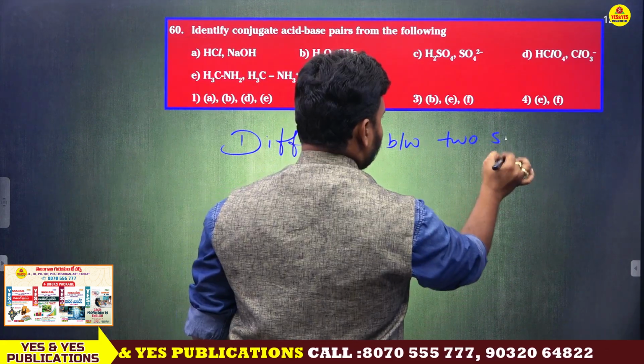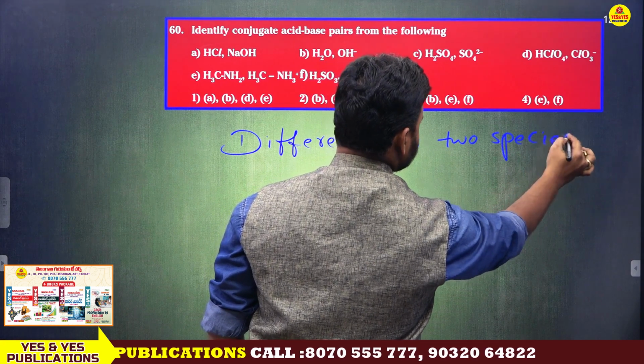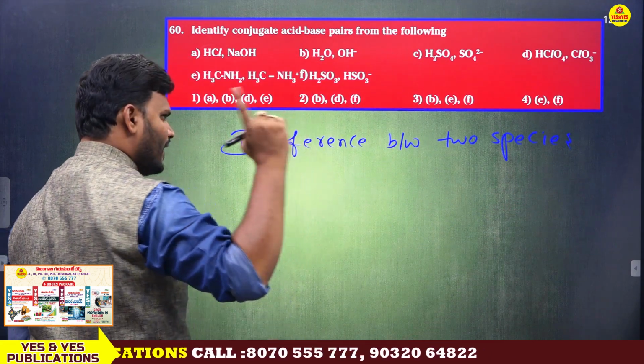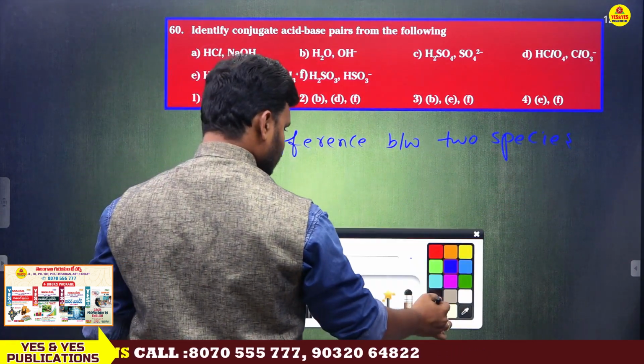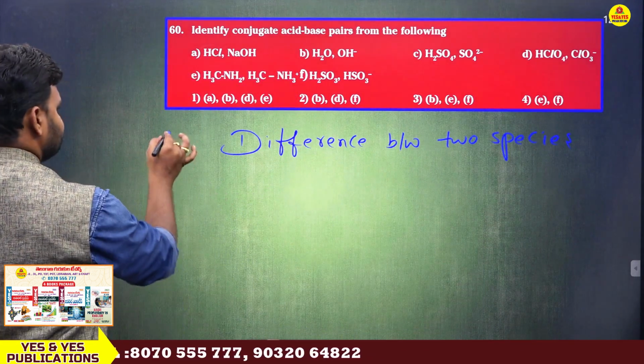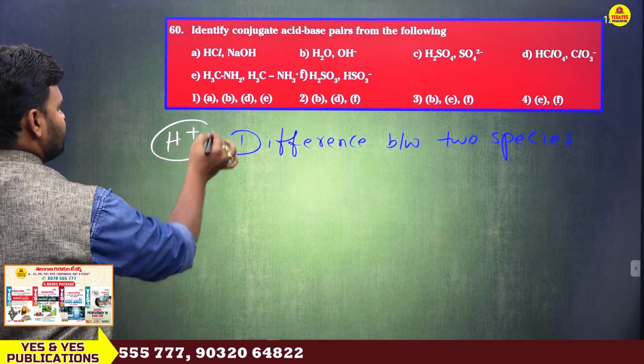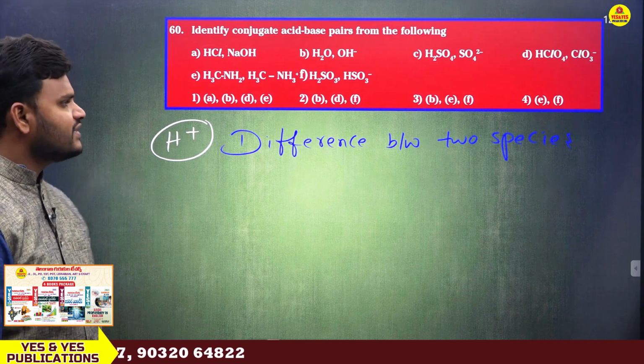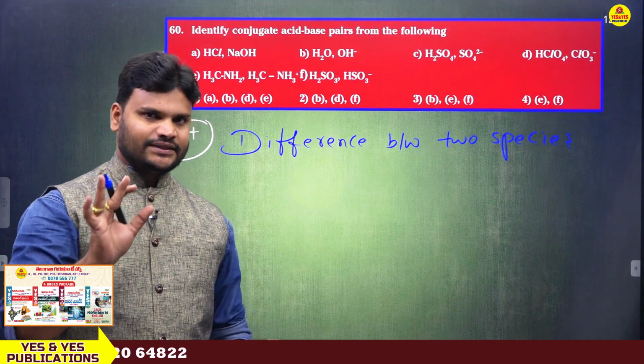Only one H plus difference between two species, that's it.